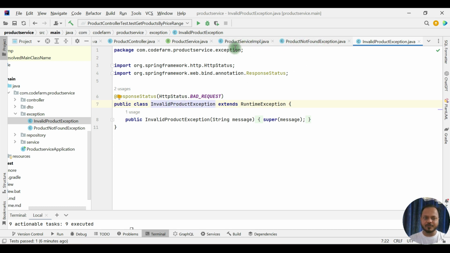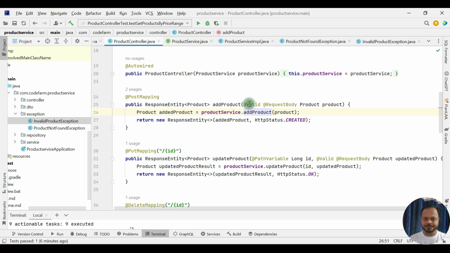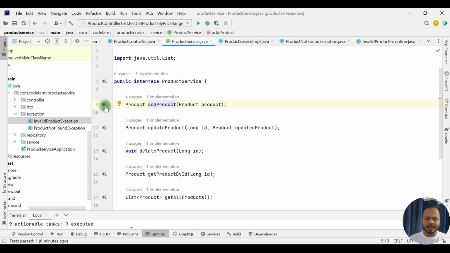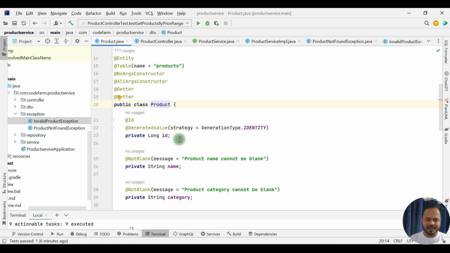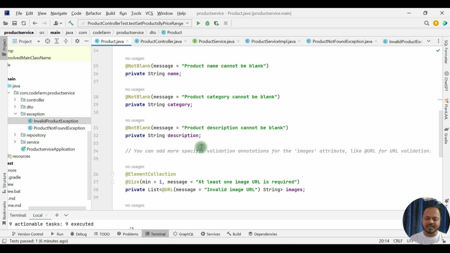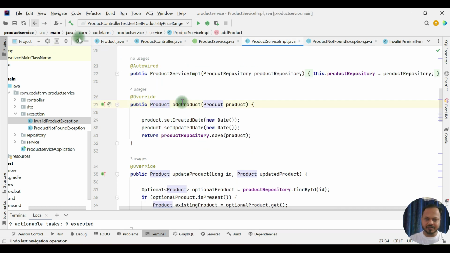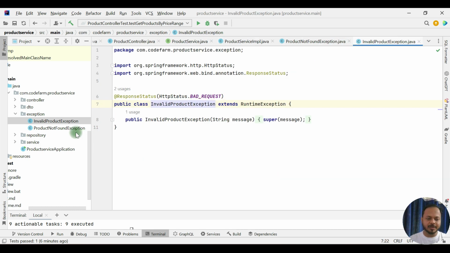So what is the ideal place for this one? When you are adding the product and some validation is failing, and all that validation is in here now, right? So generated value, anything that is coming, it will throw an exception for us. That is why those exceptions are not explicitly here. So what I can do, this invalid product exception test case is not needed at all.